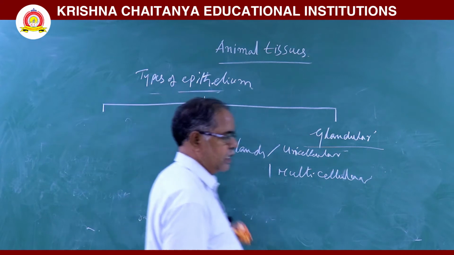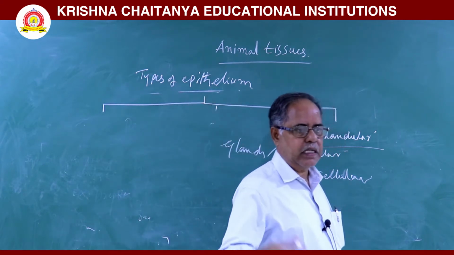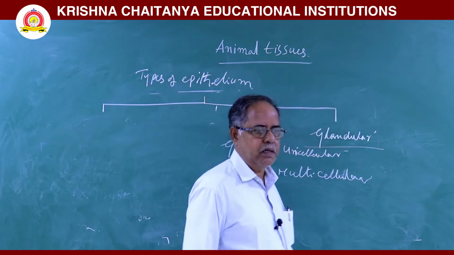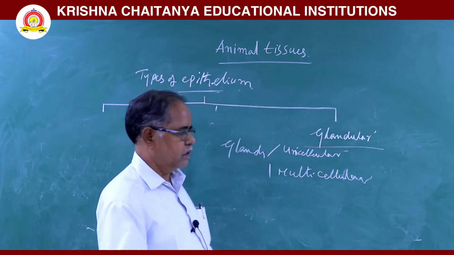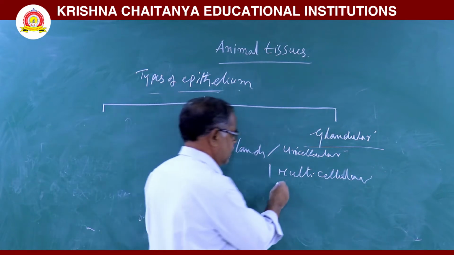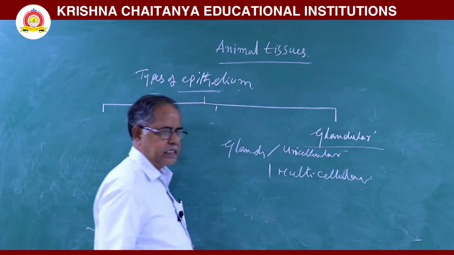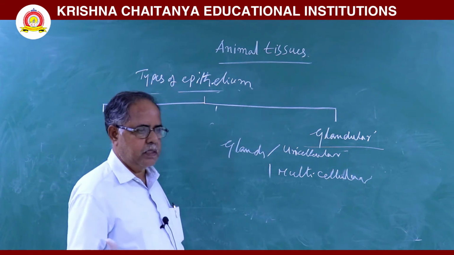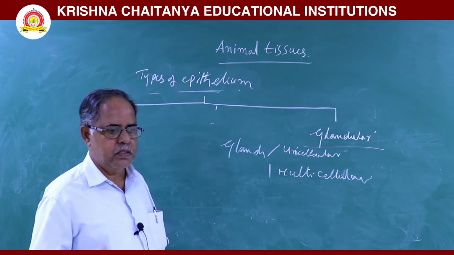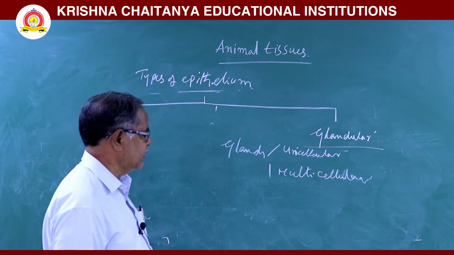In unicellular, the cells are isolated. For example, goblet cells which are present in the gut. Next, multicellular. In multicellular, cells are arranged as clusters. Example, salivary glands.